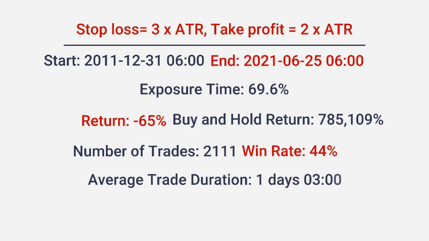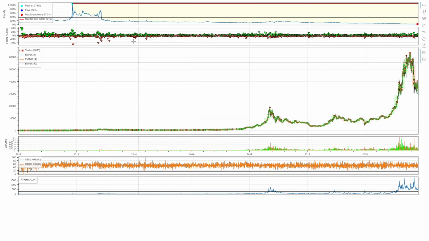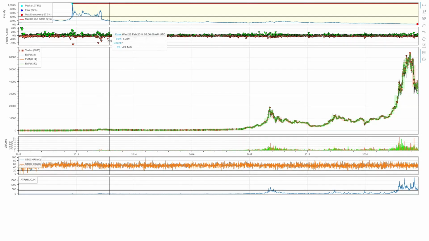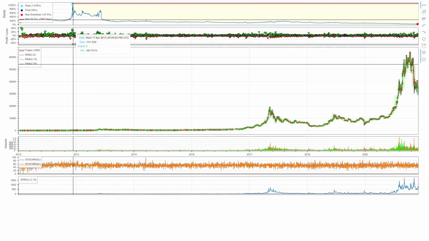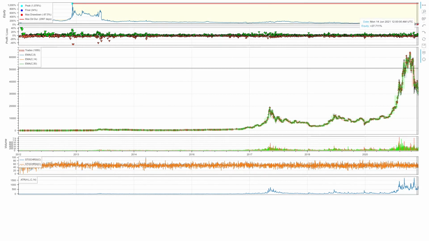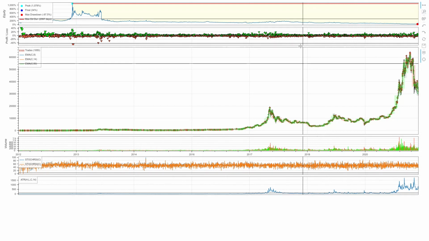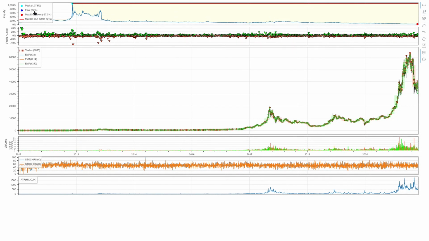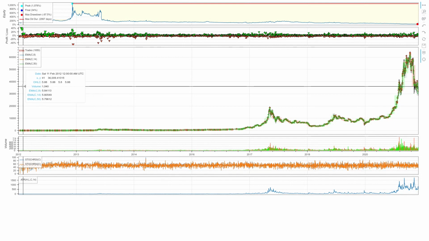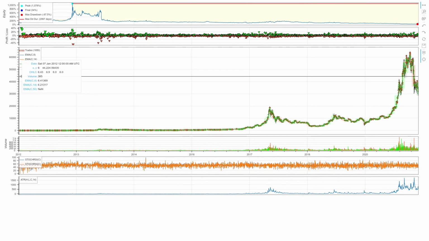This is very bad, especially when we consider the huge return on buy and hold. This chart shows the trades and prices for the 10-year period. As you can see, we had a bad maximum drawdown of minus 97.5%, which lasted almost 3,000 days. So I wanted to see if we can find better stop loss and take profit values. When I optimized the strategy, I found that stop loss equals 7 times ATR and take profit equals 10 times ATR were the optimum values.